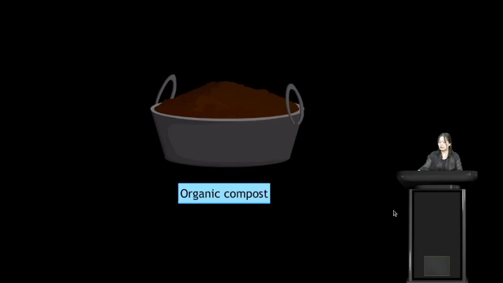So we have discussed the usefulness of the good, friendly microorganisms. In our next class, we will discuss how microorganisms are dangerous or harmful to us. Students, I hope you are clear with what we have discussed today.